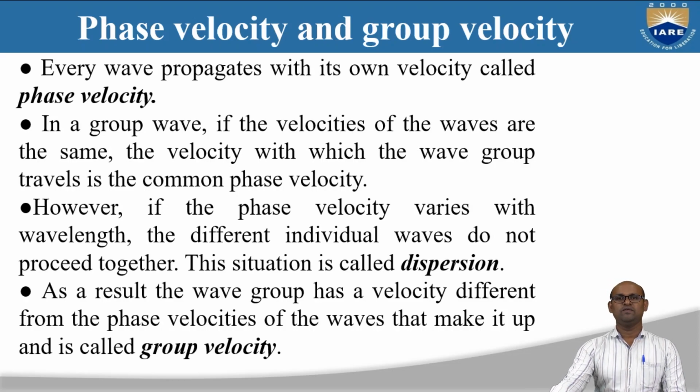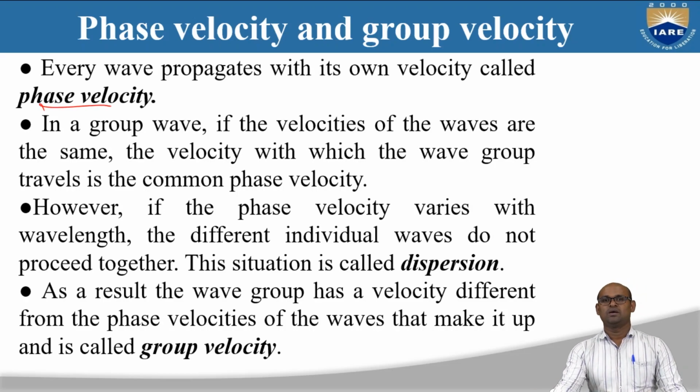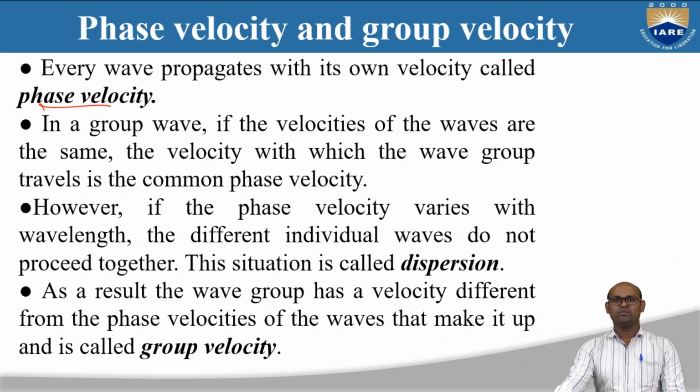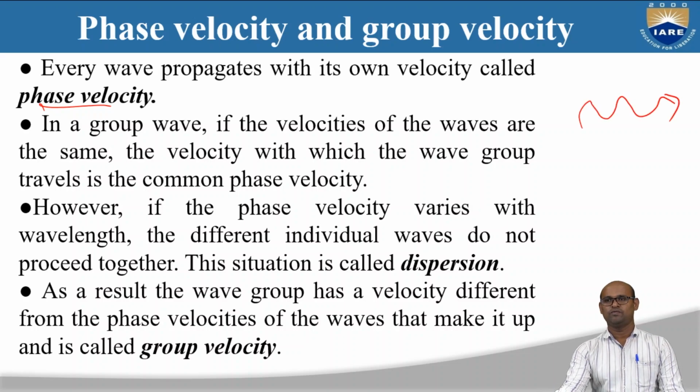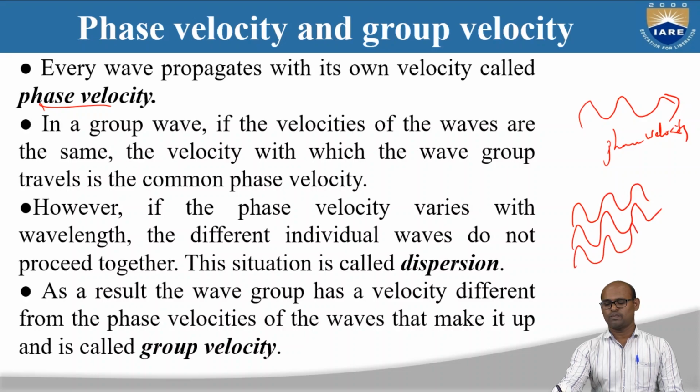We know that every wave propagates with its own velocity called phase velocity. Phase velocity is the velocity of a single or individual wave. Now suppose I have many waves in the wave group.